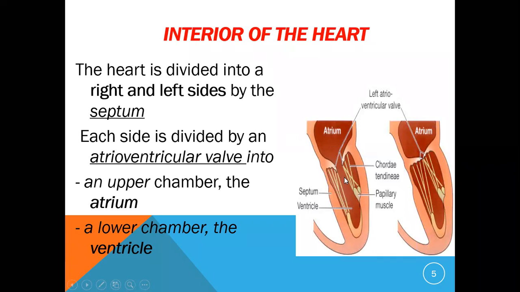So the heart is formed into two cavities on each side, right and left. An upper chamber, that is the atrium, and a lower chamber, that is the ventricle, both on the right side as well as the left side.